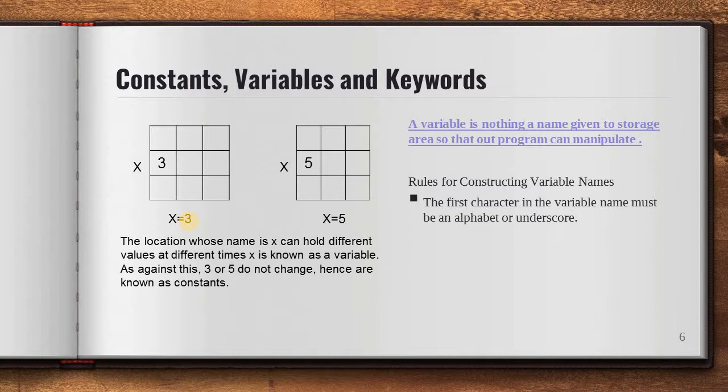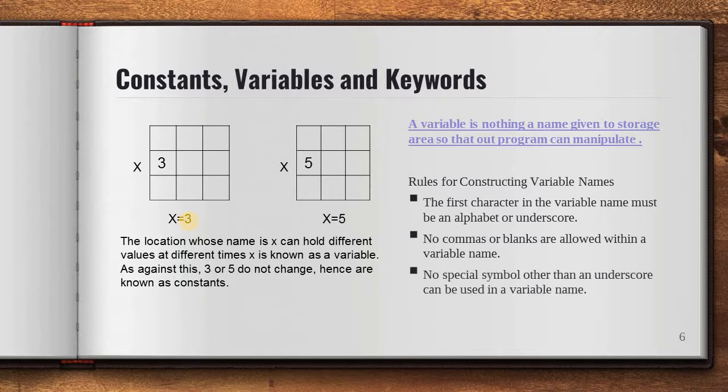The first character in a variable name must be an alphabet or underscore. No commas and no blanks are allowed within the variable name. No special symbols other than underscore can be used in a variable name. That means you can start your variable name with an alphabet or underscore.